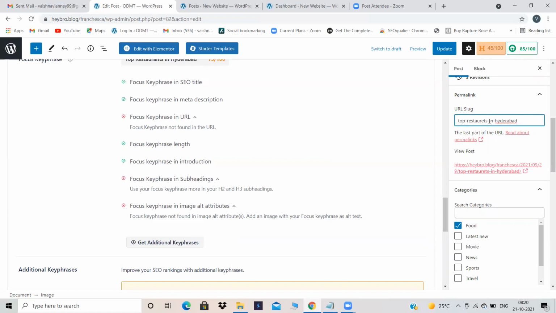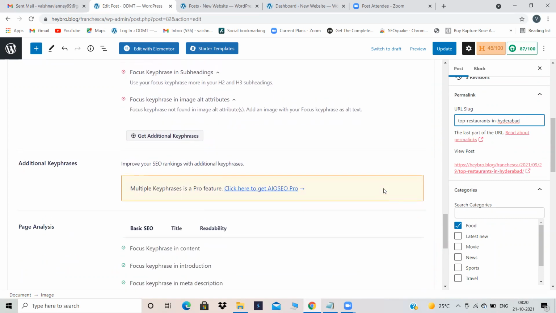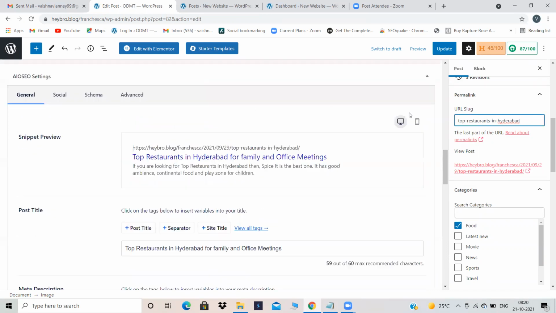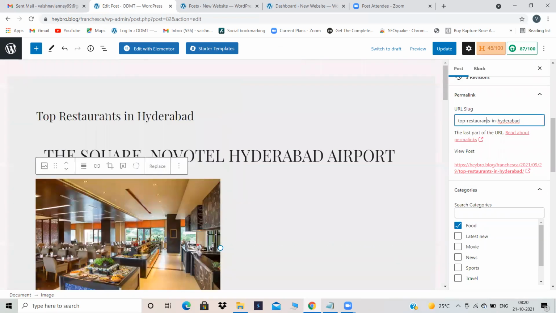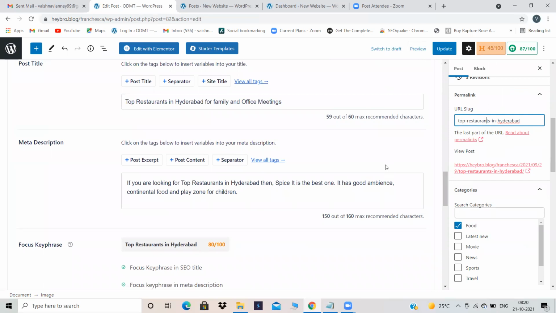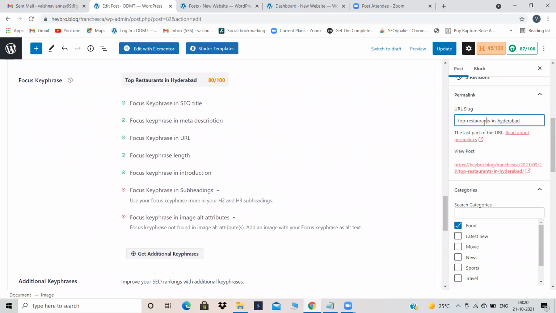It's already there, but it is telling we didn't give. Okay, top restaurants, Hyderabad. It has taken. Tick mark. Before, I had given that, right? Top restaurants, E was there. Now I have changed to A. That means before one was there, not now. Now I have changed the spelling over there. Now our focus key phrase in URL also is tick mark.